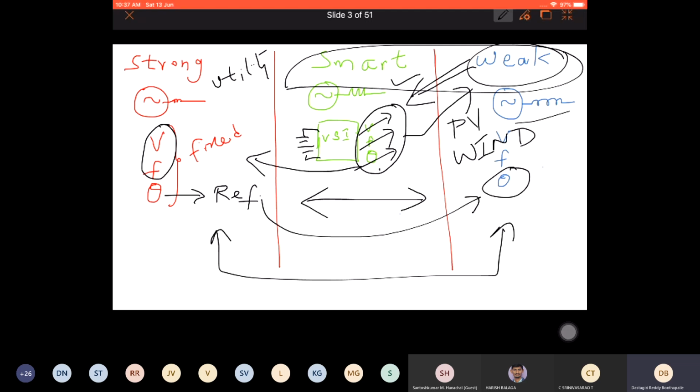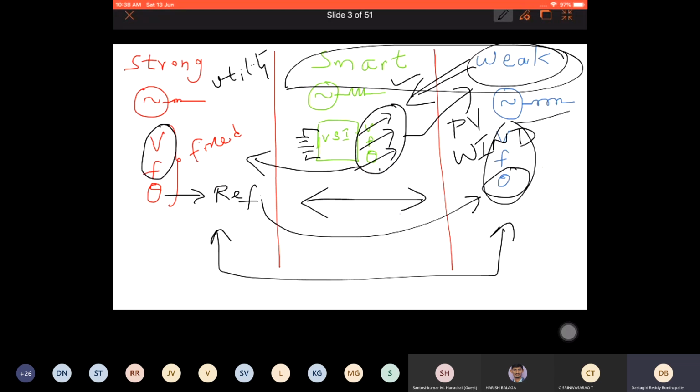The weak grid that I'm considering here is wind. If the wind speed changes, then the voltage and frequency will change. And because it is already a variable source, with variable voltage and variable frequency, it cannot directly sync with a strong grid without any power electronic converter. If there is a power electronic converter with it, then it may be possible.